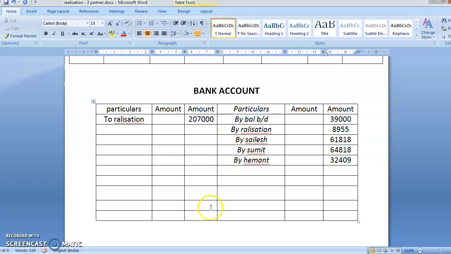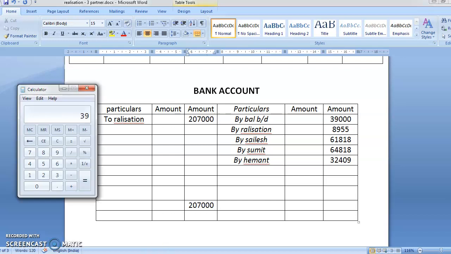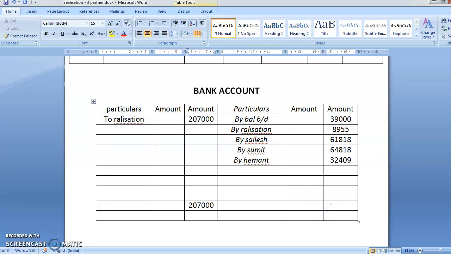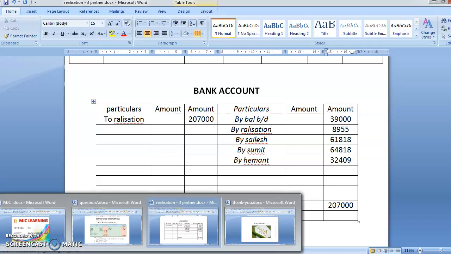Now last thing is totaling. Here we can see directly we can write 2,07,000. There was nothing else on the credit side. So 39,000 plus 8955 plus 61,818 plus 64,818 plus 32,409. So your total comes to 2,07,000. Okay, so 2,07,000. Okay students, so both the sides tally. That means our problem is correct. So yeah, by this we have completed this problem.